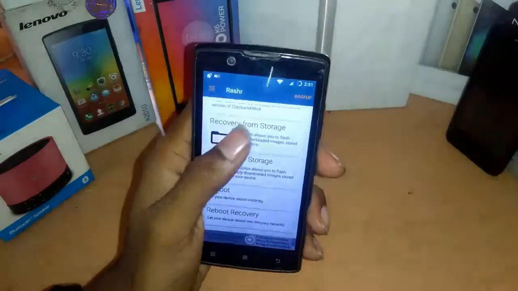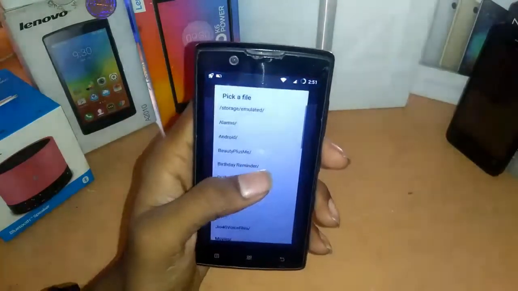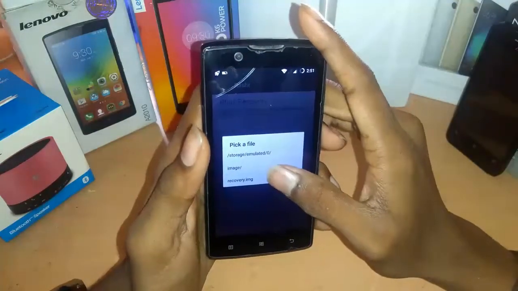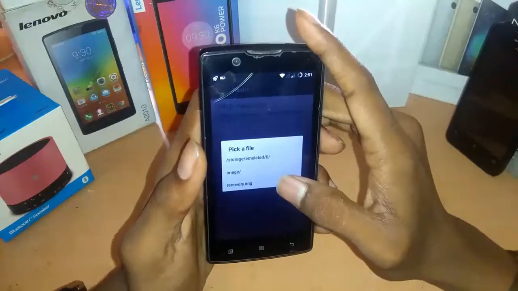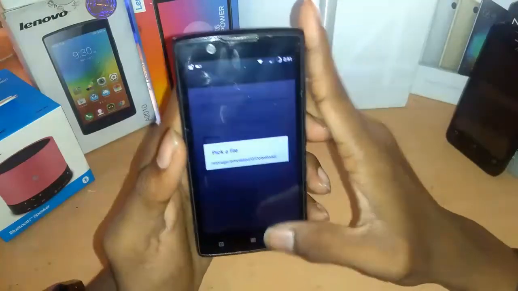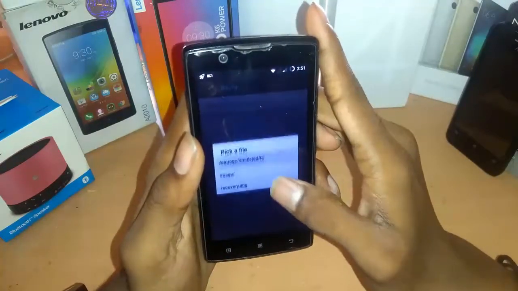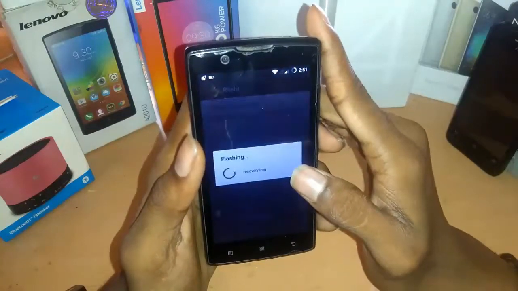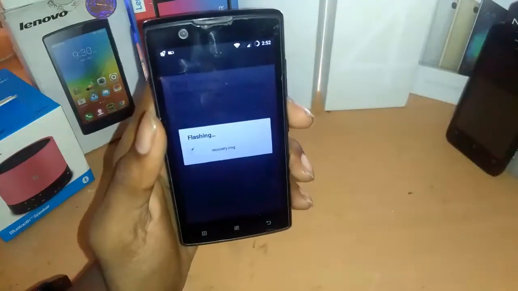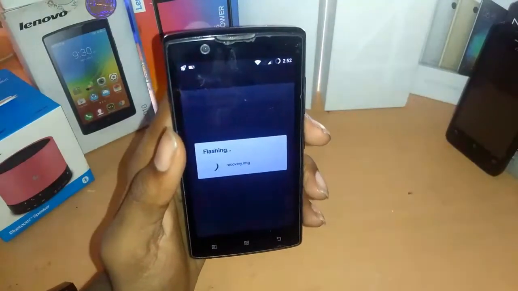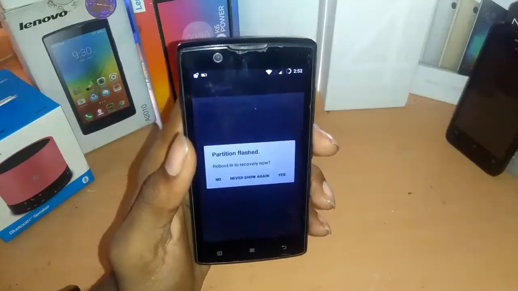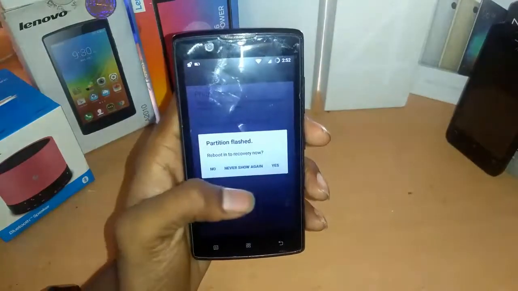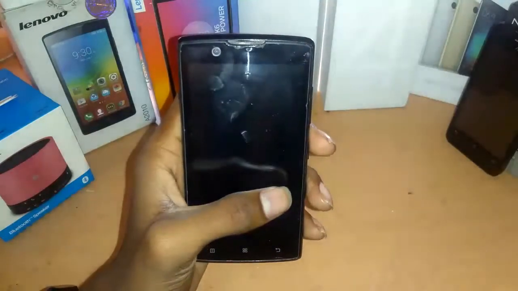So firstly, I'm not responsible if your device gets bricked. You got to give recovery from storage, then downloads, then for all your phones there will be a recovery image. You need to select that one. Yes. Reboot into recovery now. Yes.